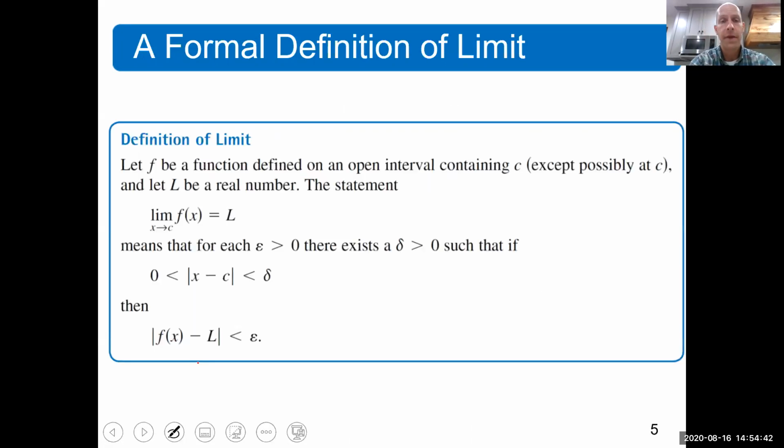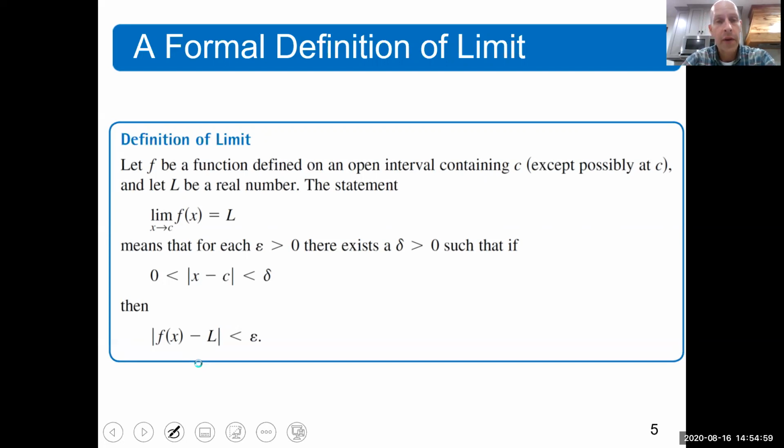So here is the definition. It's kind of a little overwhelming, so I'll read it to you. Let f be a function defined on an open interval containing c, except possibly at c. In other words, there could be a hole there. Let L be a real number.